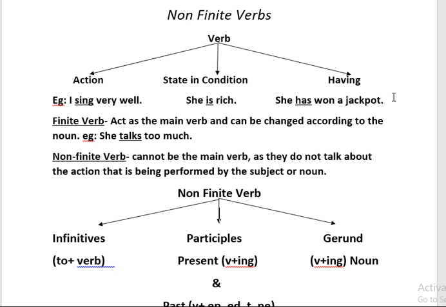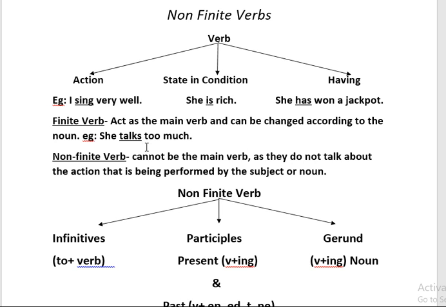Now, before we start with our actual topic, that is non-finite verb, we should also know what is a finite verb. A finite verb acts as the main verb in a sentence, and it can be changed according to the noun. For example, she talks too much. In this sentence, the verb is what? Talks, and it is the main verb in the sentence.